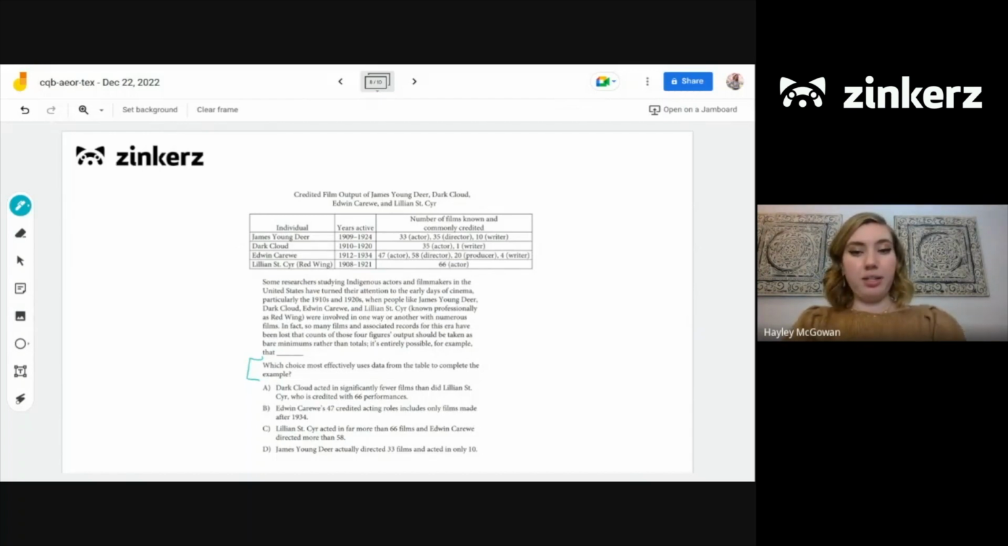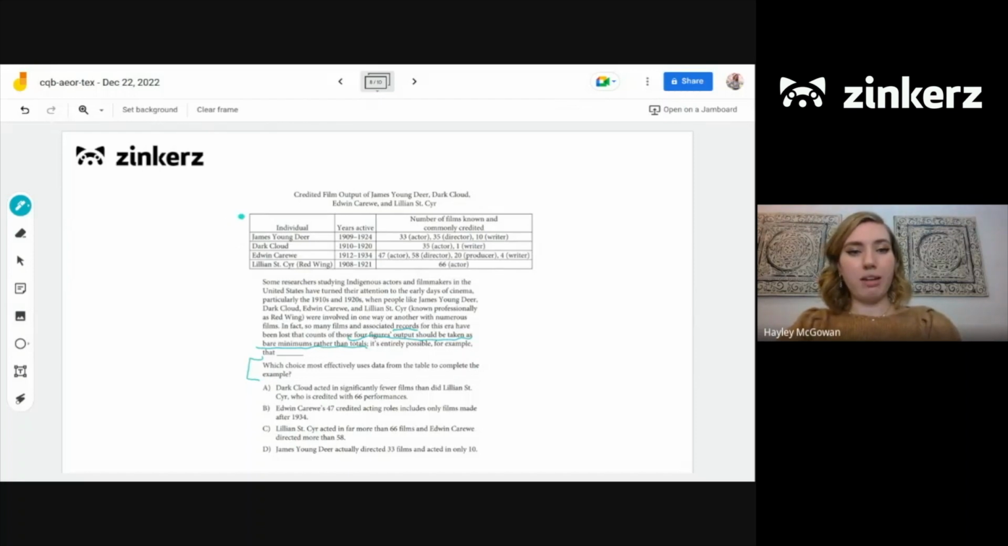Okay, so what we're focusing on here is the fact that these records have been lost, so these four figures' output should be taken as bare minimums rather than totals. All right, so that's what we want to provide an example of and support with data from the table. So let's take a look at the table.